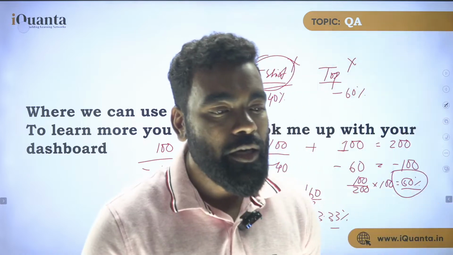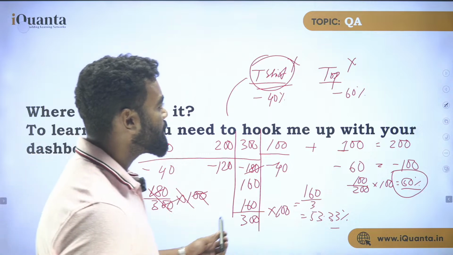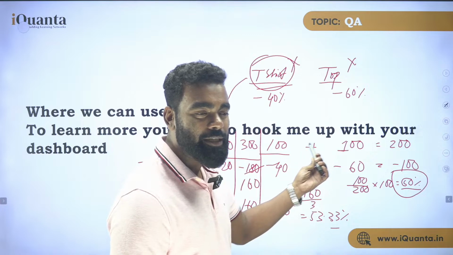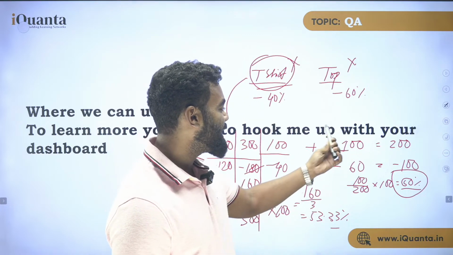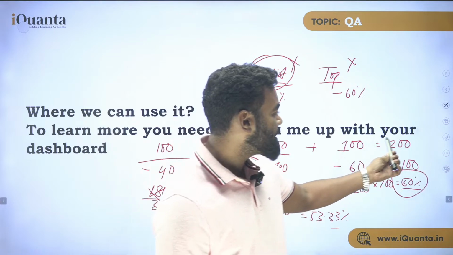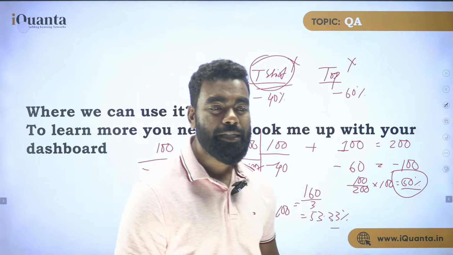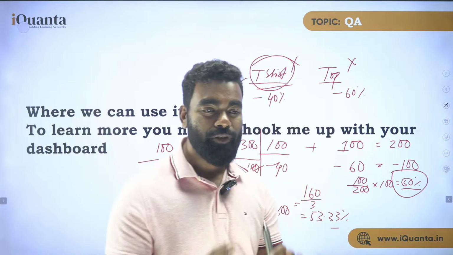So yes, Kashish, I'm explaining it again. Like the t-shirt, let's say I have taken 100 and 100. The price of the t-shirt is 100, the price of the top is also 100. So first case, this is 40 discount. Second case, this is 60 discount. So what is the total discount? 100. So the total price is 200. The discount is 100. So what is the percentage decrease or percentage discount? That is 100 out of 200 into 100, which is 50%.